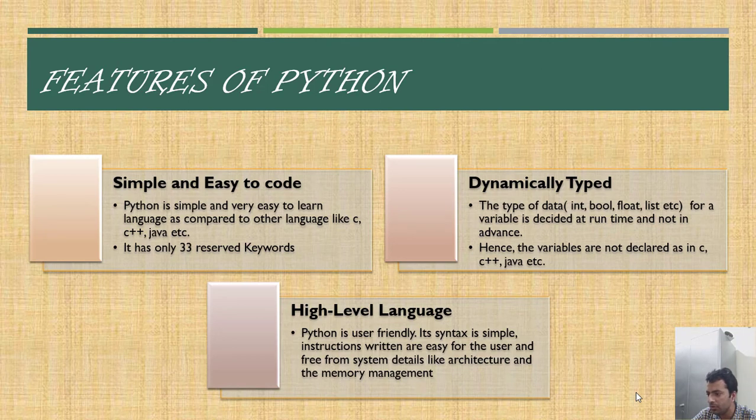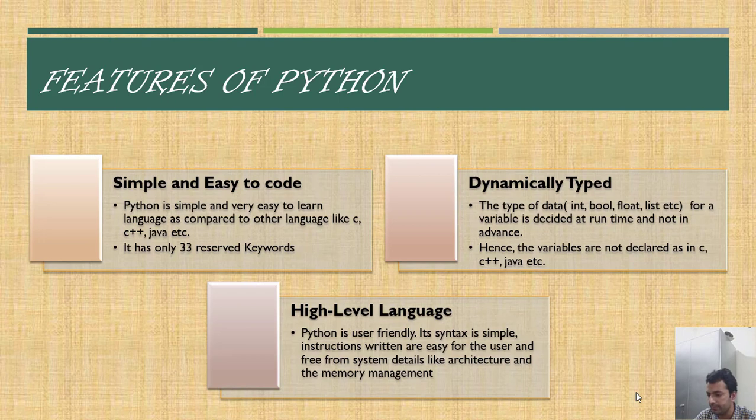So high level, this also we have seen, means that it is user friendly. We need not know the details of the architecture of the system, and it is not our concern in case of Python. In case of assembly or some lower level language, this was also our concern. So its syntax is also simple, instructions written are easy for the user, and free from system details like architecture and memory management.